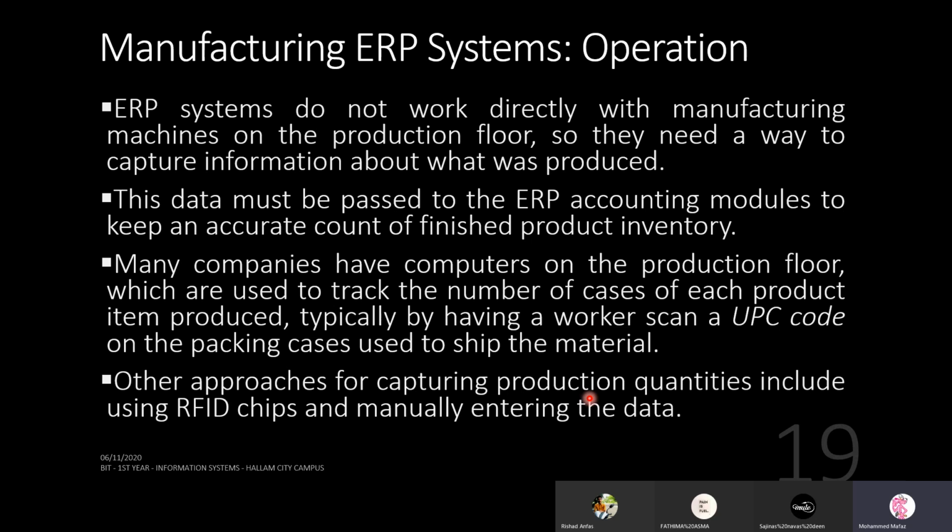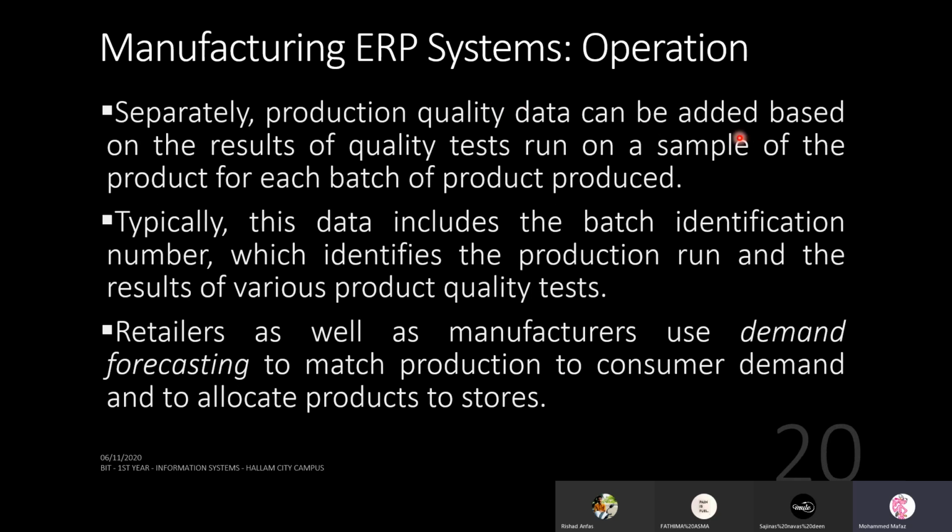Separately, production quality data can be added based on the results of quality tests run on a sample of the product for each batch produced. Typically, this data includes the batch identification number, which identifies the production run, and the results of various product quality tests. Sometimes production quality data is based on a whole group of items instead of individual ones.